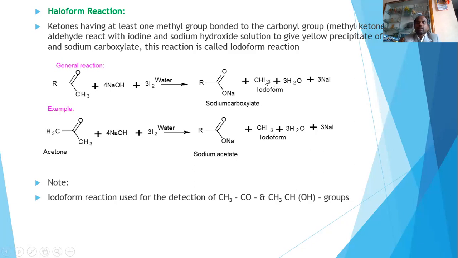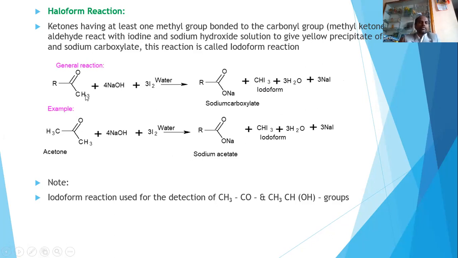CHI3 is called iodoform, and this is a yellow colored precipitate. So this will be the test for methyl ketones. That means a methyl ketone undergoes the haloform reaction. The haloform reagent is iodine and NaOH. It converts a methyl ketone into sodium carboxylate, and yellow precipitate iodoform is formed.